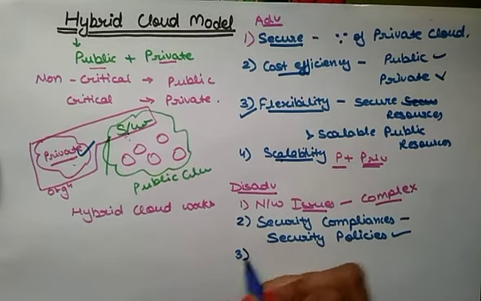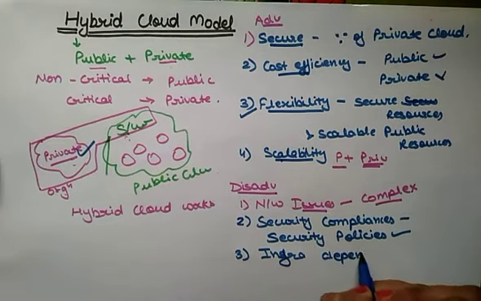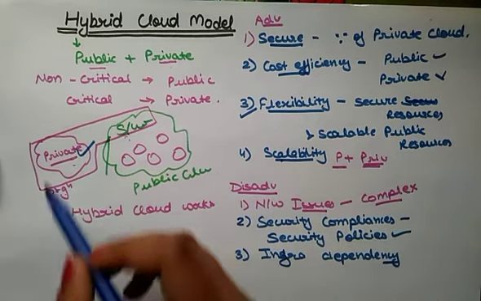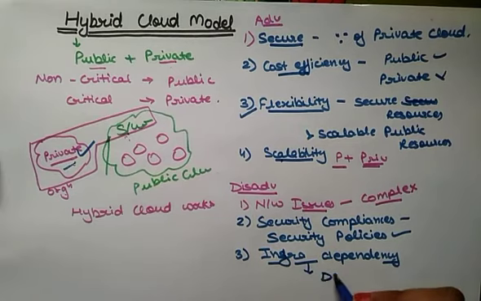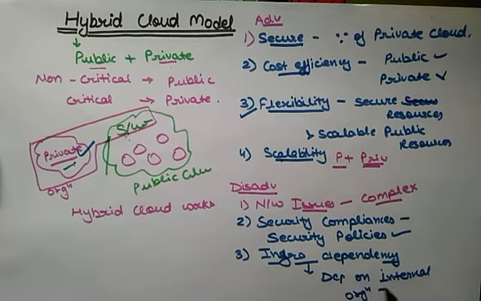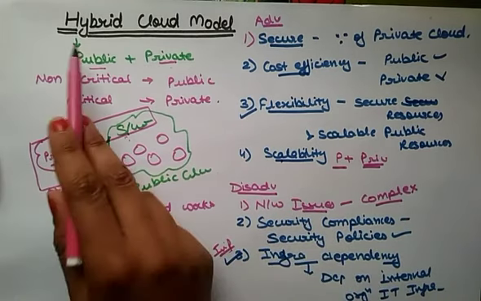The third disadvantage is infrastructure dependency. Because we are also using private cloud, in case of the hybrid cloud model, it is dependent on internal IT infrastructure, dependent on the organization's internal IT infrastructure. Therefore it is necessary to ensure redundancy across data centers. So this is the disadvantage of using hybrid cloud, right?